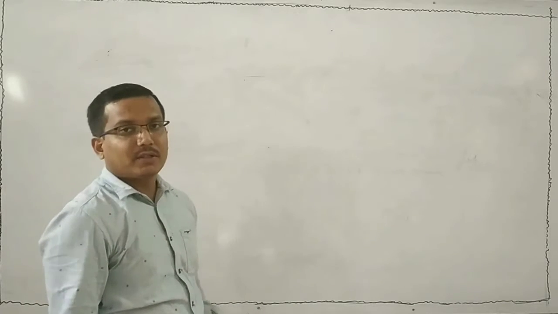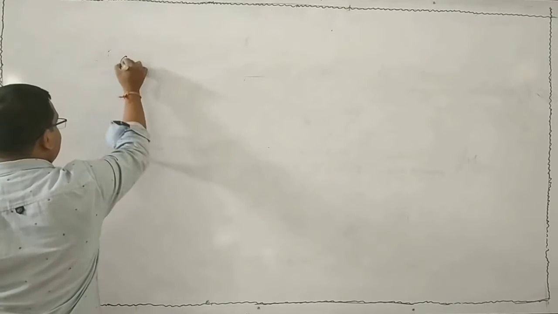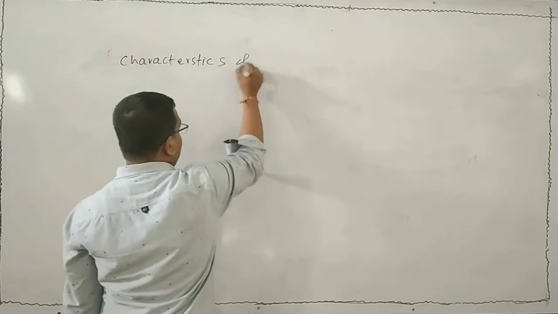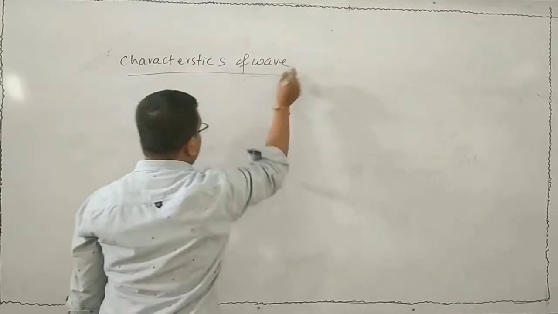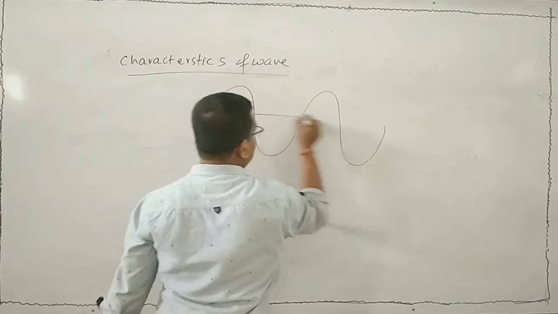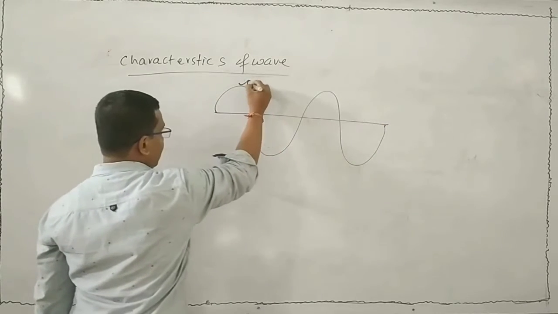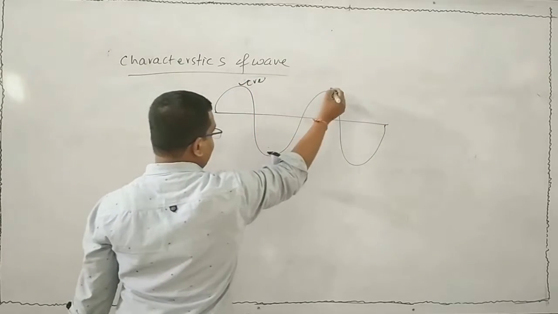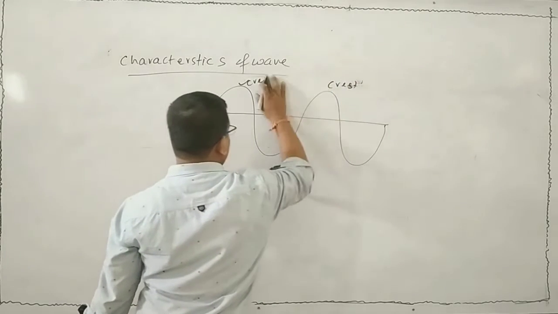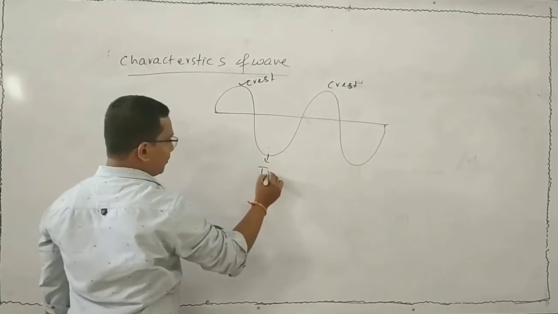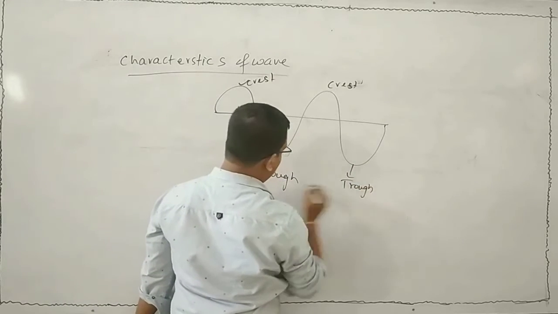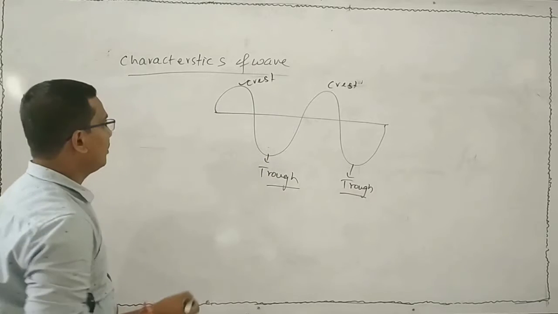Now I will discuss the characteristics of a wave. Suppose we take a wave. This is your wave. This is your crest, this is also a crest. This is your trough, this is another trough. Both the troughs are nearest to each other.